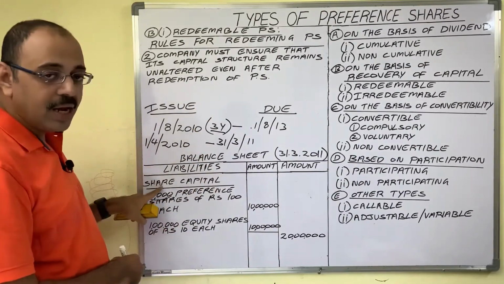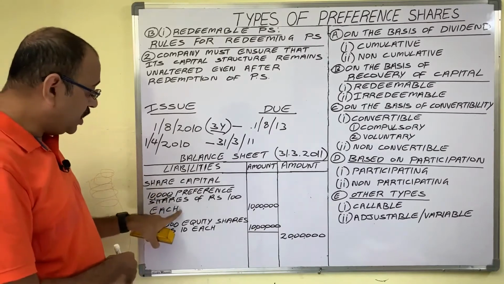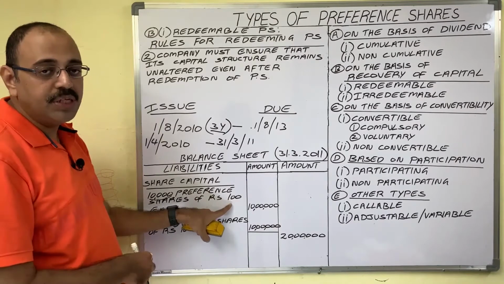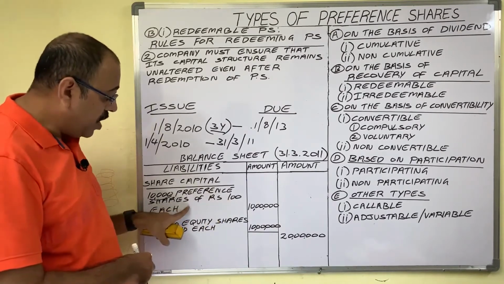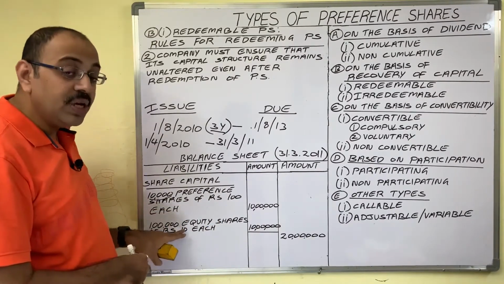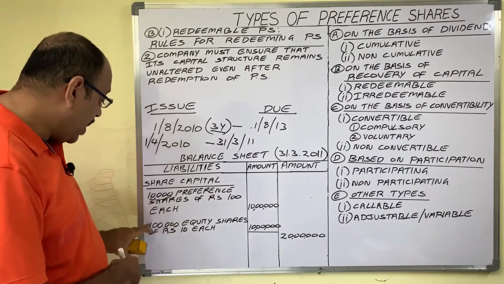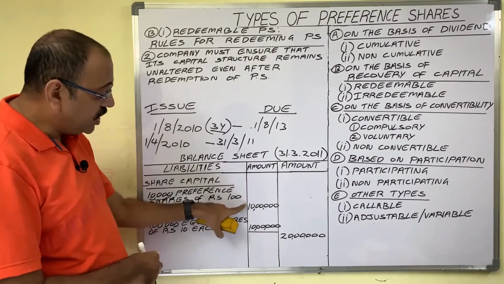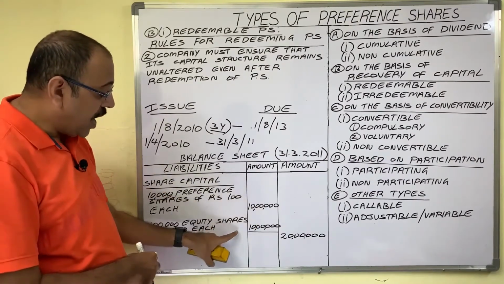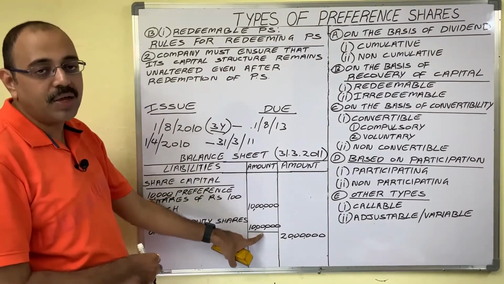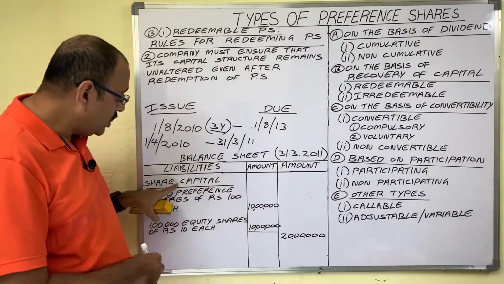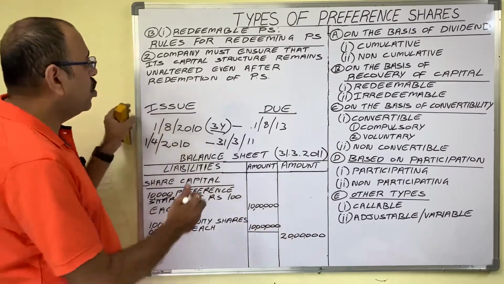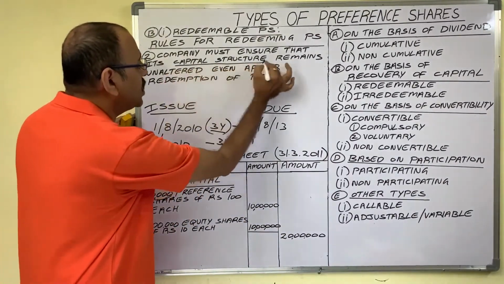Under share capital head, company mentions that 10,000 preference shares at the rate of 100 rupees each company collected, and even company issued equity shares also. 1 lakh equity shares at the rate of 10 rupees each. So preference share capital is 10 lakh rupees and equity share capital is also 10 lakh rupees. Now total share capital is 20 lakh.